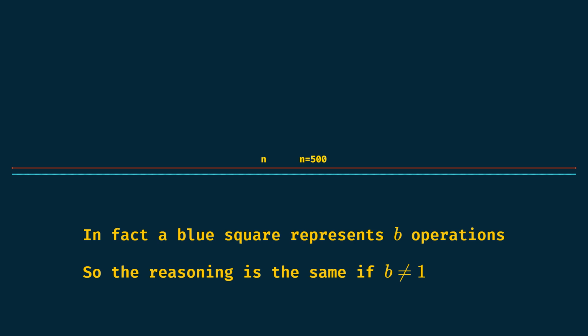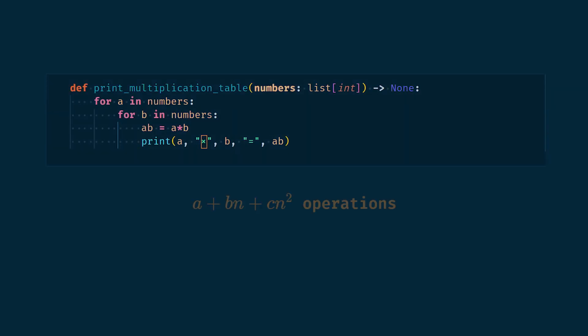But that family of algorithms still depends on n, and there is a kind of proportional nature between the number of operations and n. In the third example, we have a plus bn plus cn squared operations, and we can see likewise that what matters the most is the n squared part, since a and b become insignificant when n goes high.